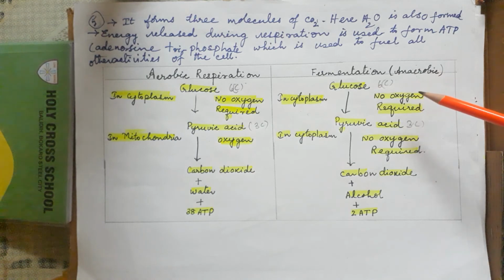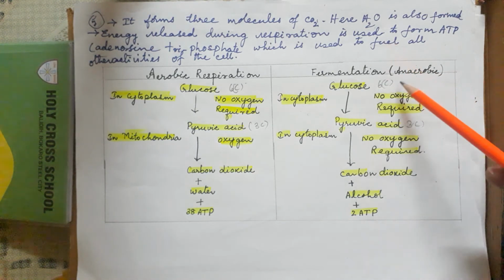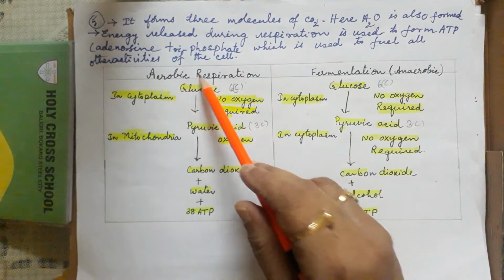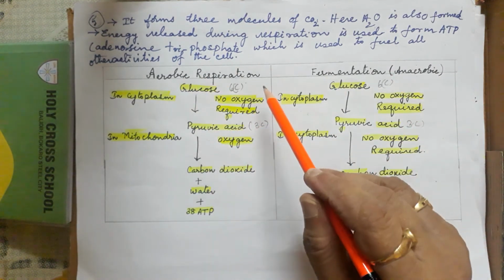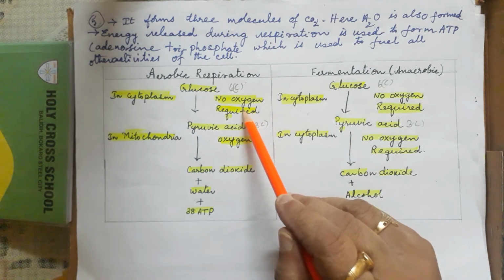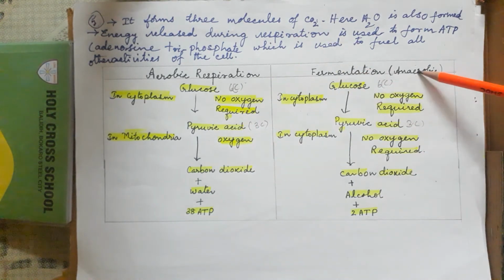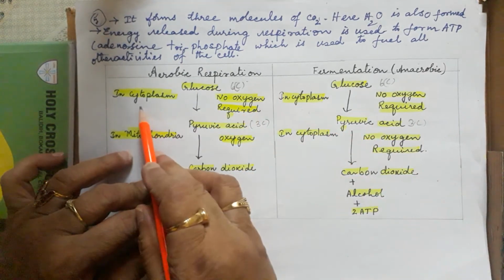No need of oxygen, that is why it is called anaerobic. So the aerobic first part is also anaerobic, and the anaerobic first part is anaerobic only. So what is this reaction called?